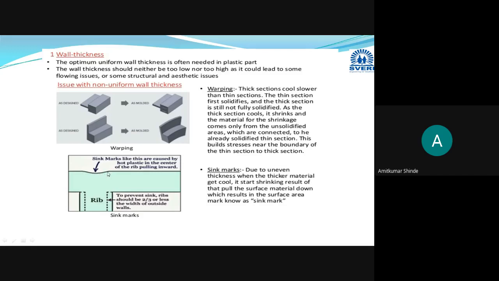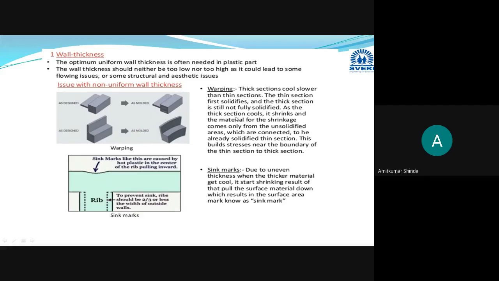Whenever thick sections are there, more shrinkage will occur as they take more time for cooling. So when there are thin and thick sections and uniformity is not there in the wall thickness, these two defects may occur: warping and sink marks.